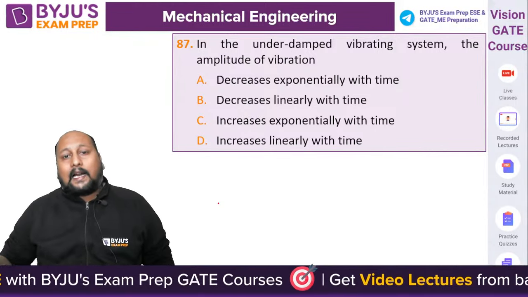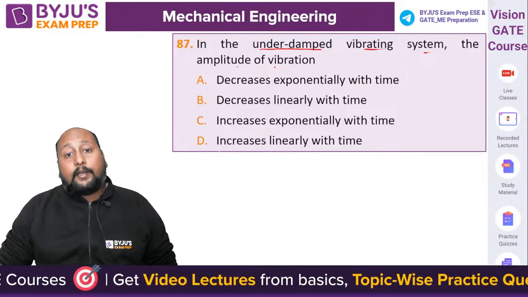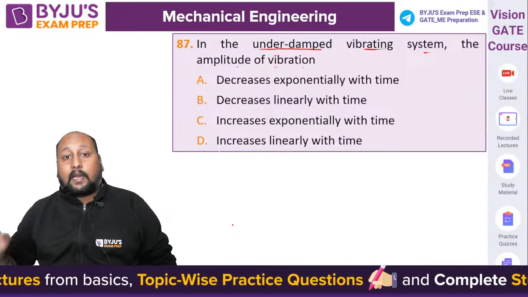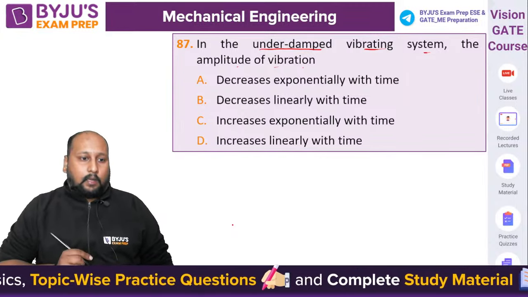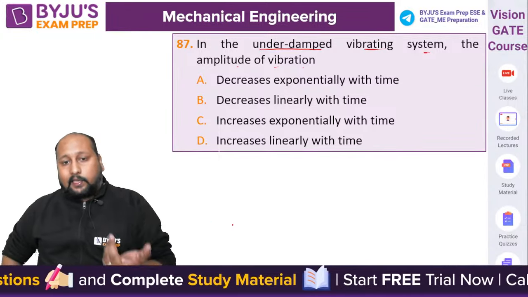Next question is that under damped vibration, in an under damped vibrating system, the amplitude of vibration. What is happening with the amplitude of vibration for an under damped vibrating system? I'm not talking about forced vibration. A, B, C or D. Decreases exponentially with time, decreases linearly with time.